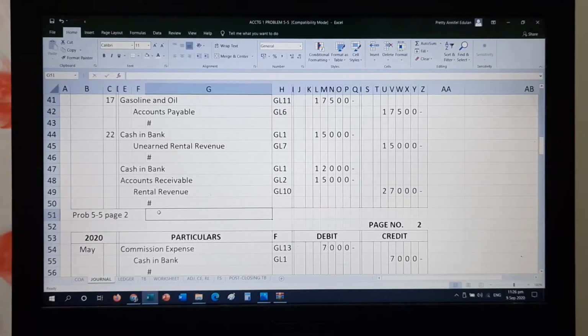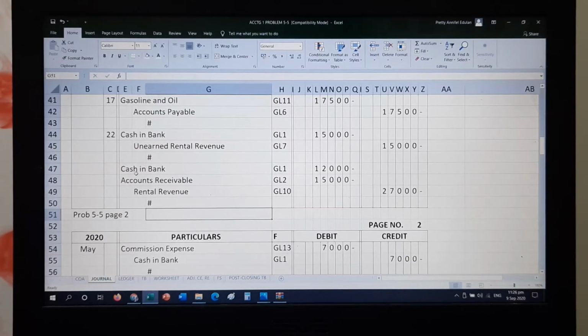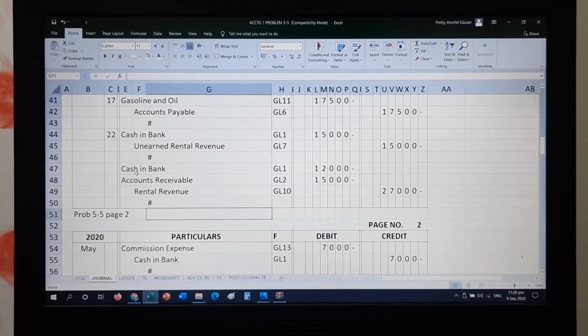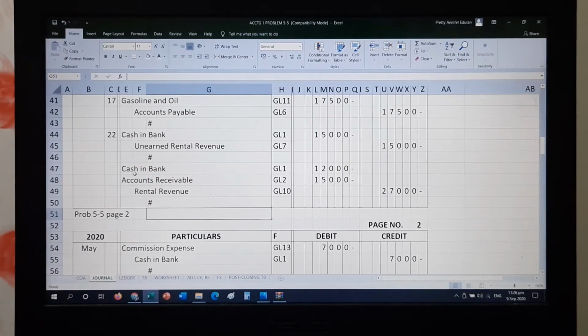In my case, I ended on the second transaction in May 22. So for my first page, it's up to this transaction. To be uniform, I haven't changed my solution yet. So let's just skip one page so that whenever we have further activities, our paging will be uniform in the general ledger, in our folio, and also in our general journal.